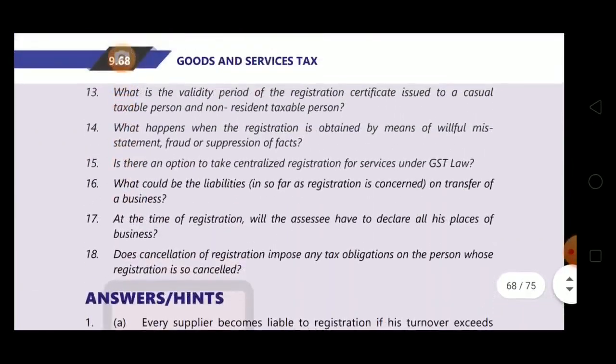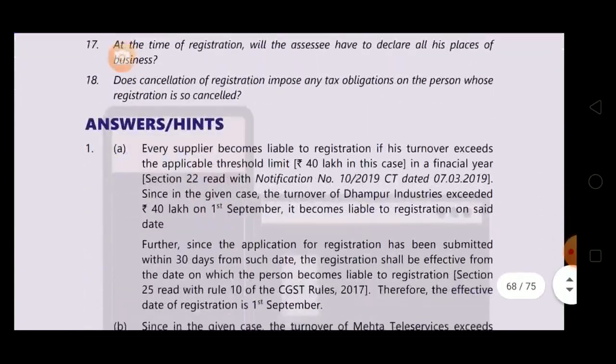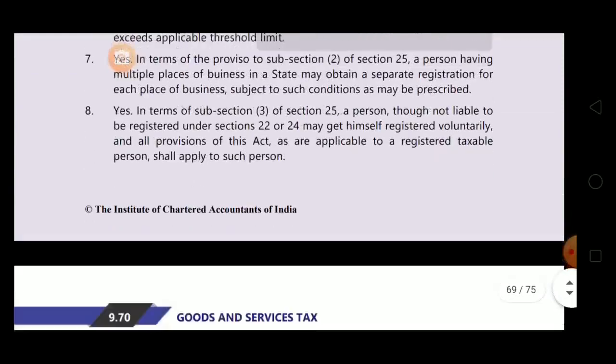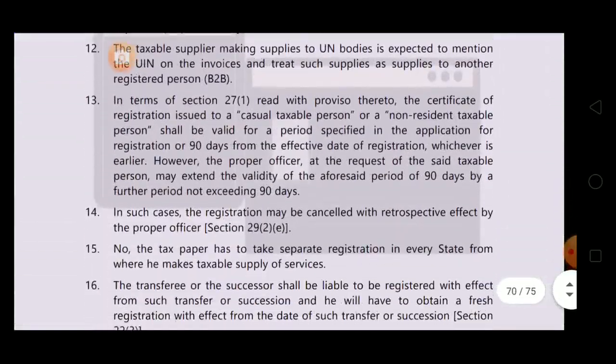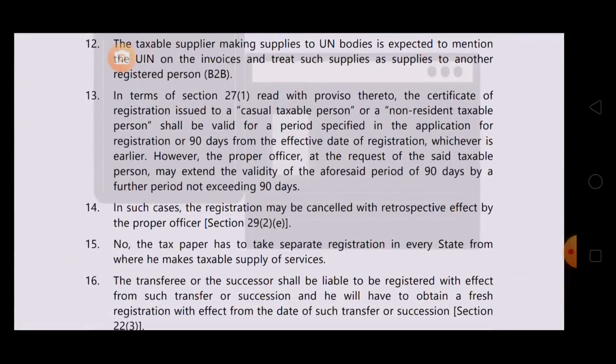Question number 13. What is the validity period of registration certificate issued to a casual taxable person and NRTP, non-resident taxable person? 90 days or the period mentioned in the invoice. See, in terms of section 27 subsection 1 read with proviso thereto, the certificate of registration issued to a casual taxable person or a non-resident taxable person shall be valid for a period specified in the application for registration or 90 days from the effective date of registration, whichever is earlier. However, the proper officer at the request of the said taxable person may extend the validity of the aforesaid period of 90 days by a further period not exceeding 90 days, means 90 plus 90 days.